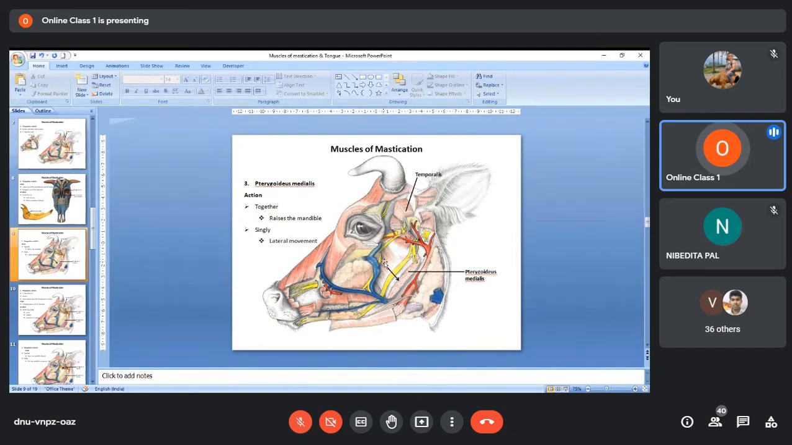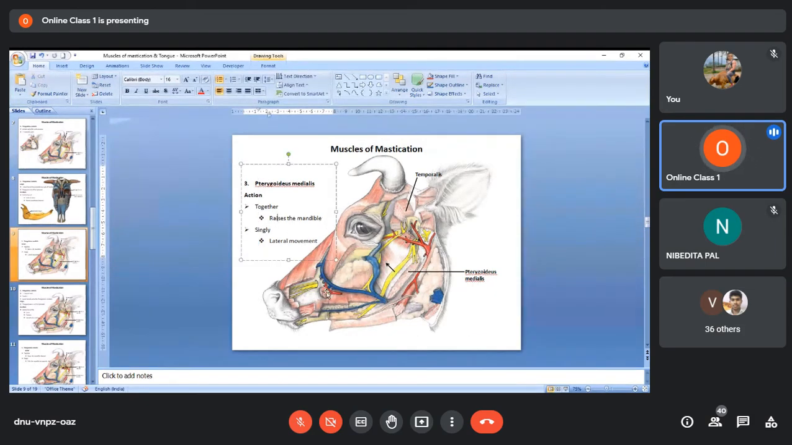So when the muscle contracts, this arrow is wrongly placed. When the muscle contracts, the movement will be according to this arrow. Okay, so the mandible will be pulled upward. That's why when the two muscles act together, it will raise the mandible. So the arrow indicates the direction of force of the muscle. When they contract, they will pull the mandible upward. As a result, the mandible will be raised. And if they act singly, just like the masseter, they will help in lateral movement, that is, in grinding the food.